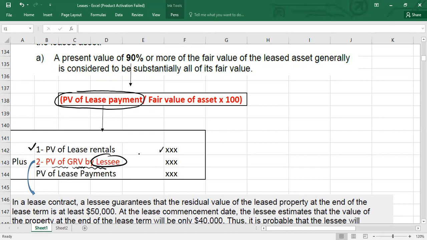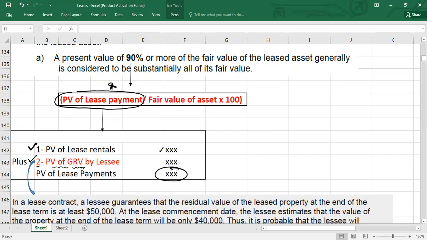Don't take the amount owed by the lessee, and don't take the amount guaranteed by a third party. You have to take the full amount of residual value which is guaranteed by the lessee. You make the summation of the present value of rentals plus the present value of residual value guaranteed by the lessee, and you get the present value of lease payments.